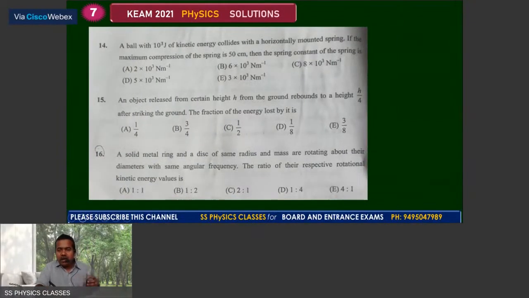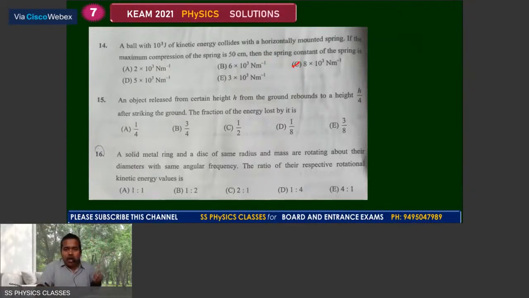Number 14. A ball with 10 cubic joule of kinetic energy collides with a horizontally mounted spring. If the maximum compression of the spring is 50 centimeter, then the spring constant of the spring is. So the kinetic energy is given, the total potential energy to that is equal to half k into x square, and we can find the value of k, that 14 to 1, we get the answer as the C choice as 8 into 10 to the power of 3.